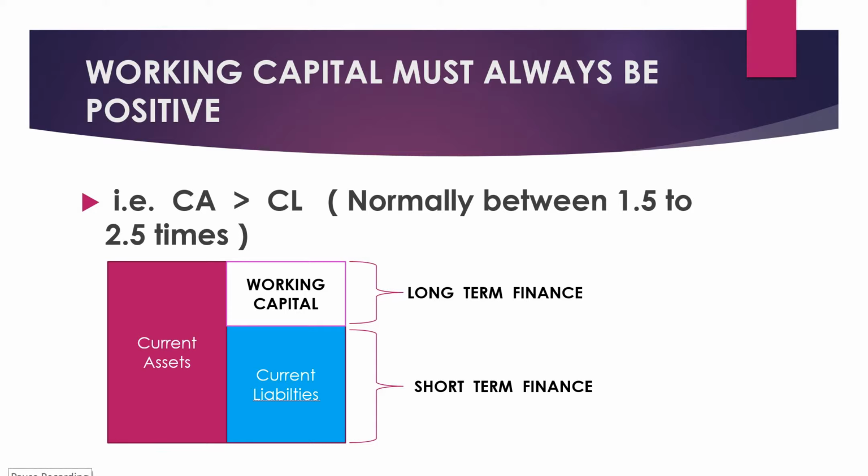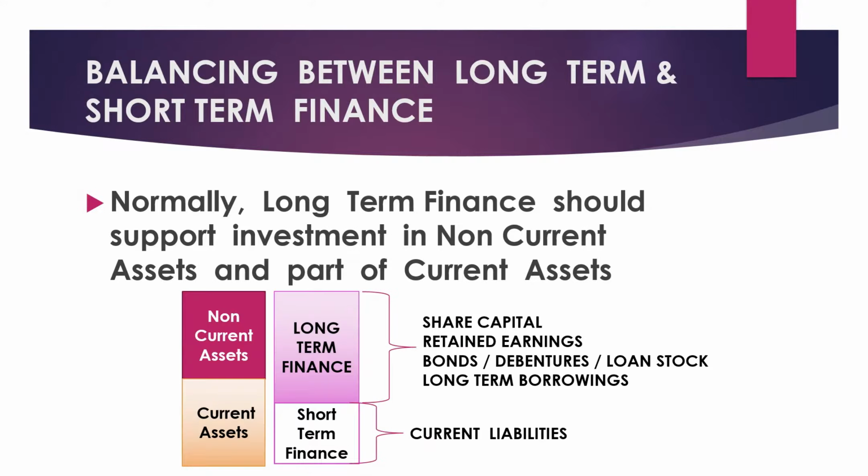And so we say, working capital must always be positive. The suggestion here is that we must use some long-term finance to finance not only the non-current assets, but also the current assets. Non-current assets must of course be financed using long-term money, but there must be sufficient long-term finance to cover permanent current assets as well. Permanent current assets are basically represented by the minimum amount of accounts receivable and inventories. And only the fluctuating portion of current assets is then financed using short-term finance.